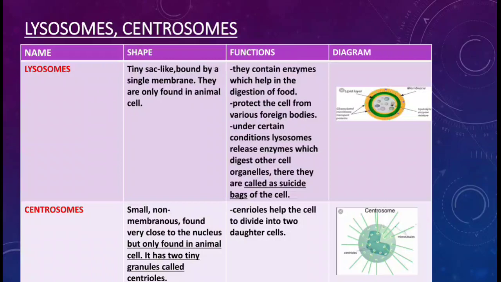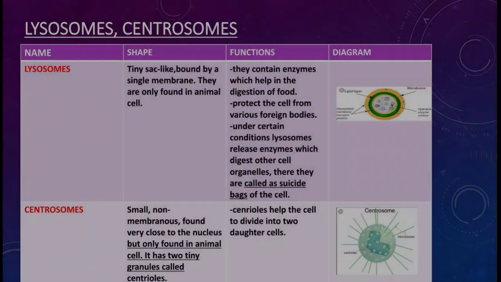Then thirdly, under certain conditions, lysosomes release enzymes which digest other cell organelles as well. They are also called the suicide bags of the cell.